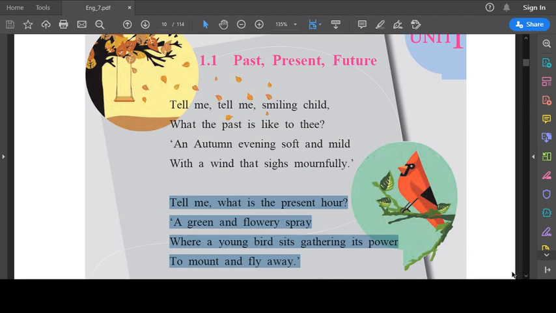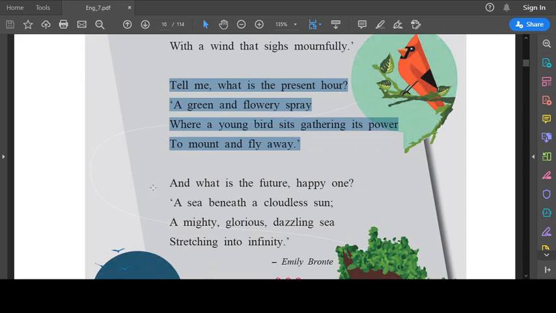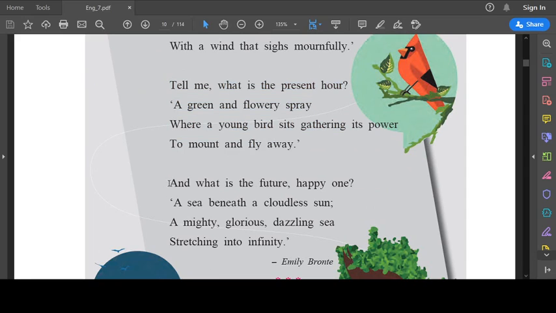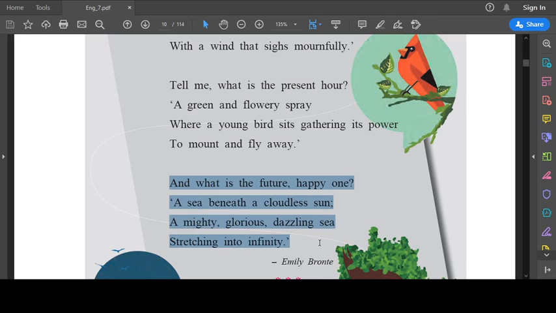Now we'll see the third stanza. And what is the future? Happy one. A sea beneath a cloudless sun. A mighty, glorious, dazzling sea, stretching into infinity.